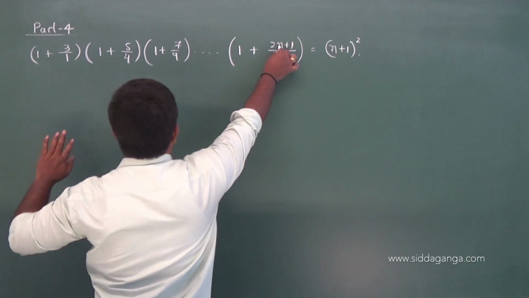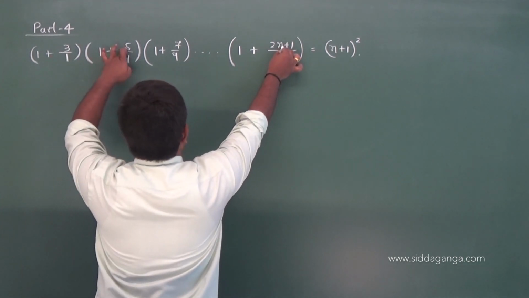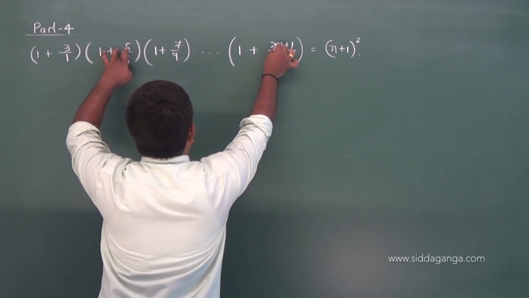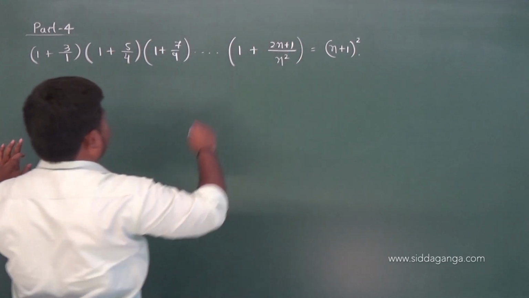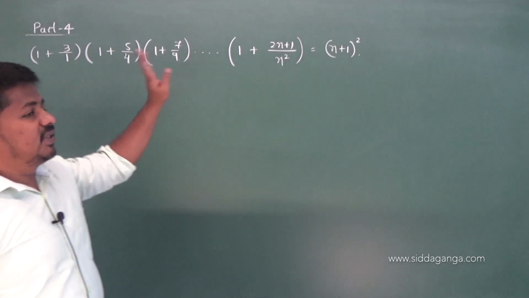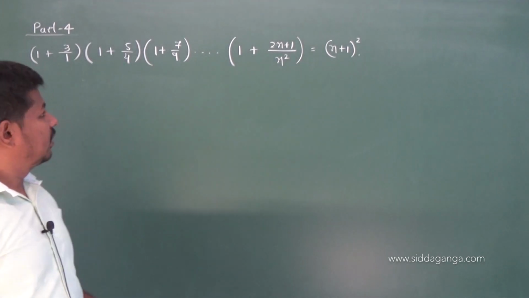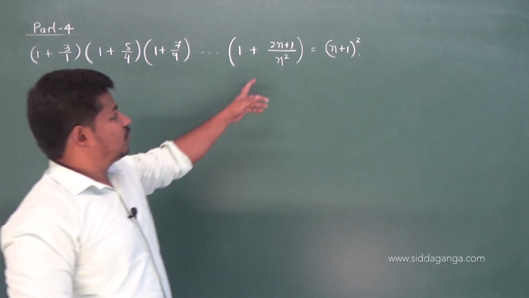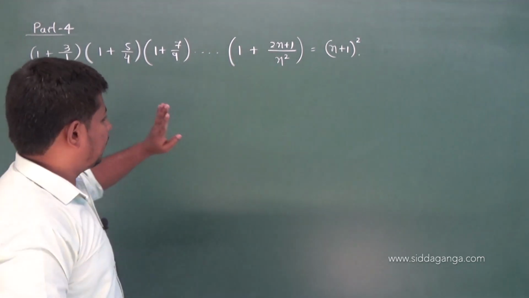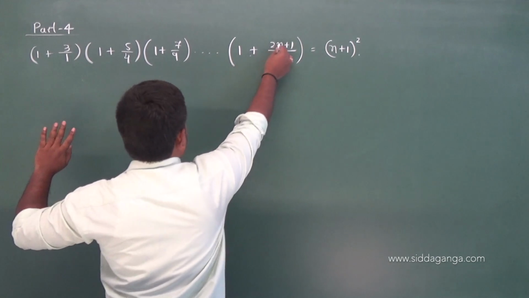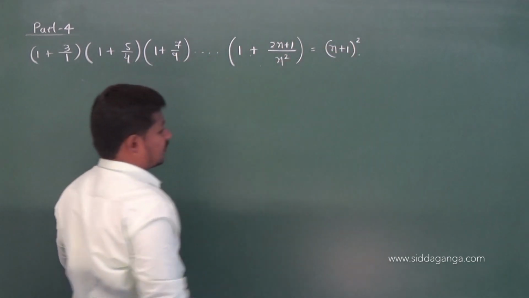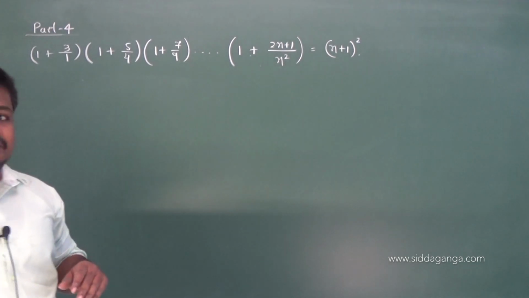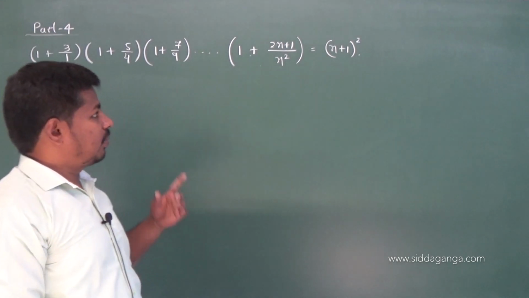When n is 1 you get 3, when n is 2 you get 5, when n is 3 you get 7, when n is 4 you get what? 9 by 16 you get, like that. Okay, right? So nth term is 2n plus 1 by n square. 1 plus nth term is what? 1 plus 2n plus 1 by n square. Product of all these n terms is equal to n plus 1 whole square. That's the result. For example, if n is 1, product of first one term.